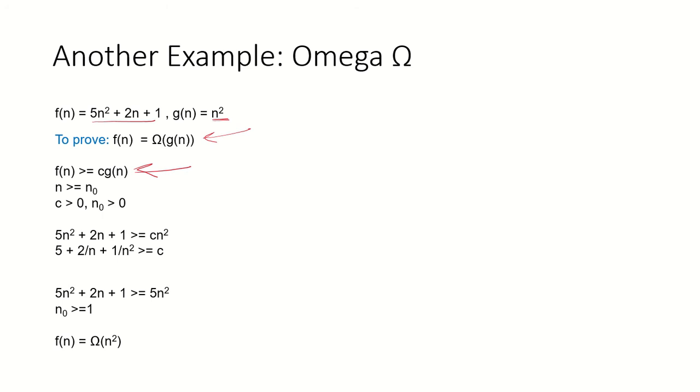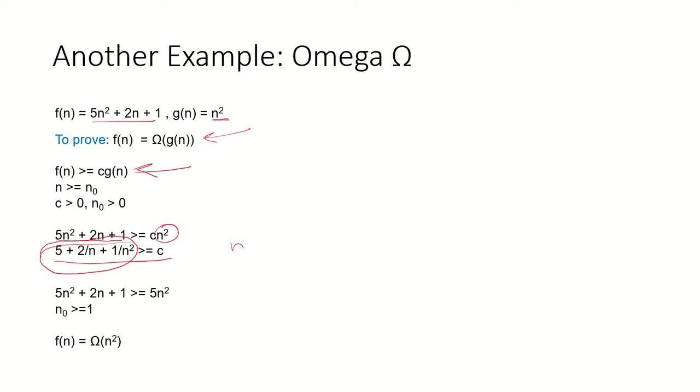So putting the value of f(n), and g(n) is n square, and dividing both sides by n square, we get 5 plus 2 by n plus 1 upon n square greater than or equal to c. c has to be less than whatever is the minimum value over here.